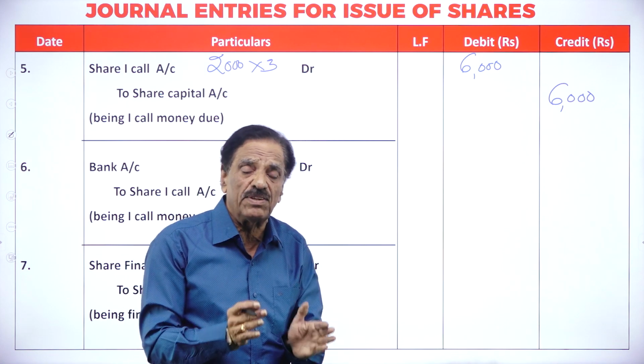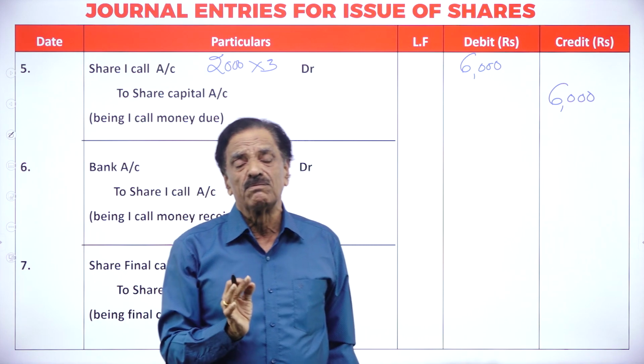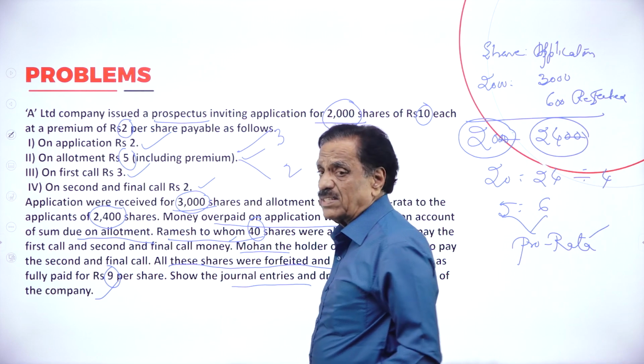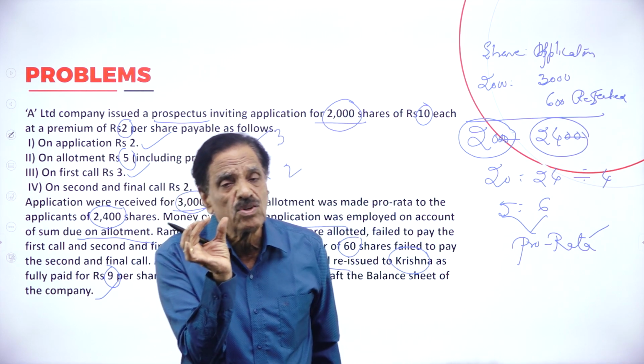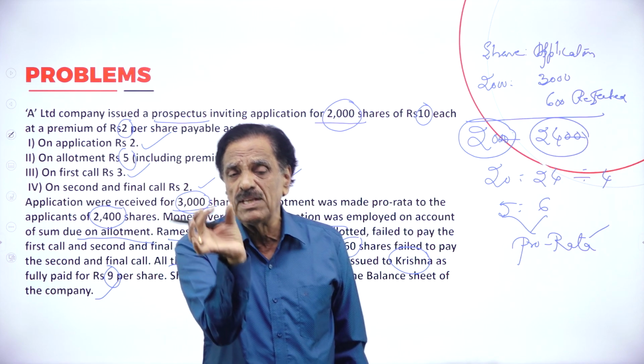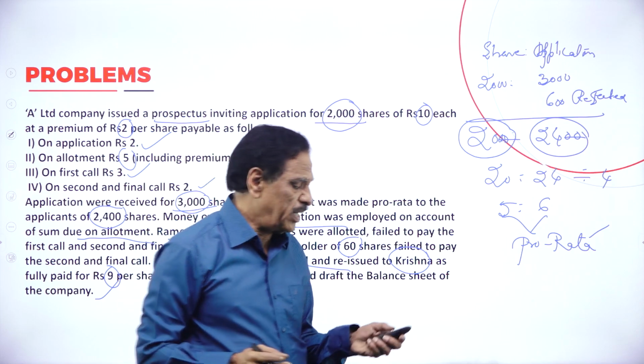So how much money do we have to receive? 6,000. Now, who fails to pay? Here, Ramesh, who holds 40 shares, fails to pay. How many shares have you got? 2,000. How many shares could you not receive? 40. That means how many shares will you receive? 1,960.